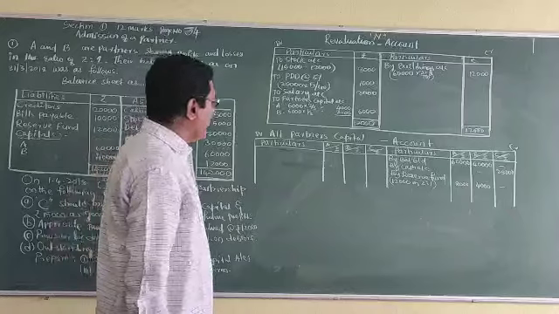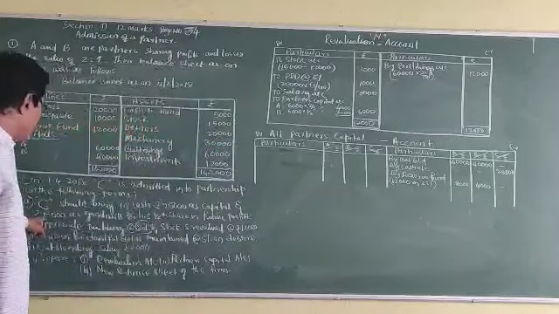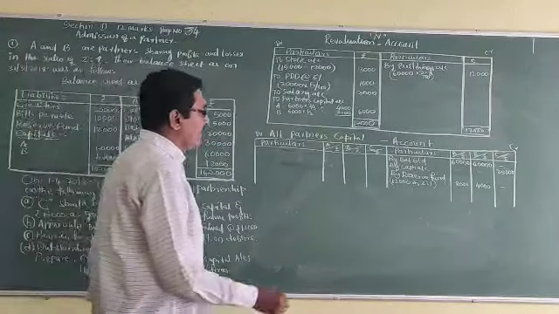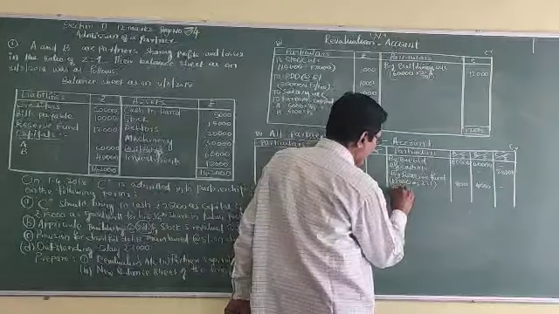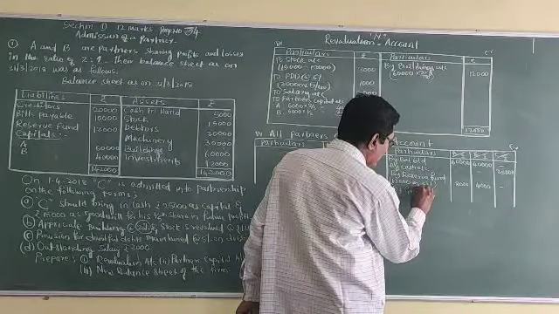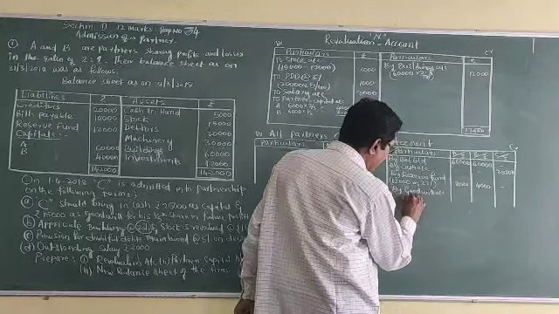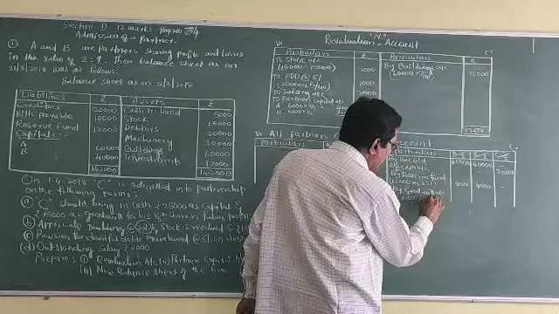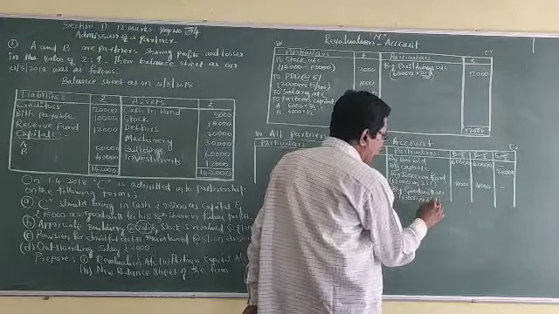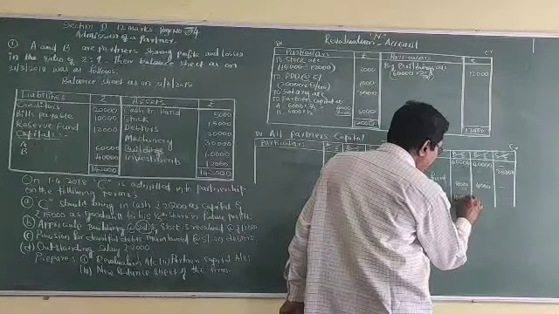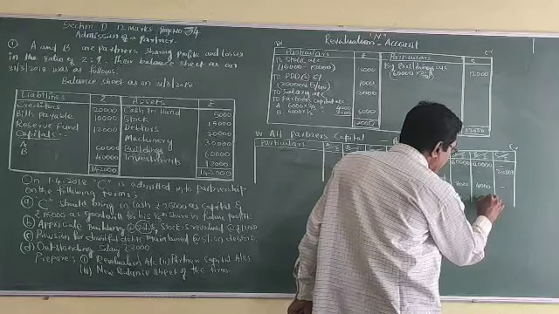Next, by goodwill brought into the business, rupees 15,000 by goodwill. So 15,000 in 2:1, that is 10,000 and 5,000.